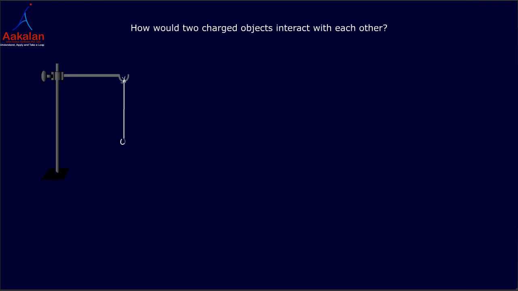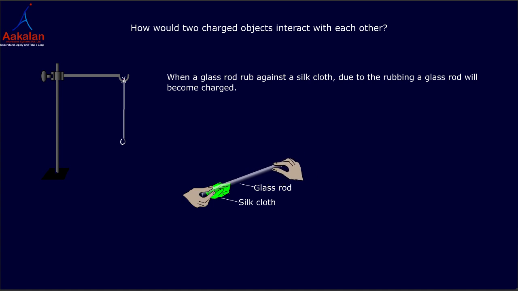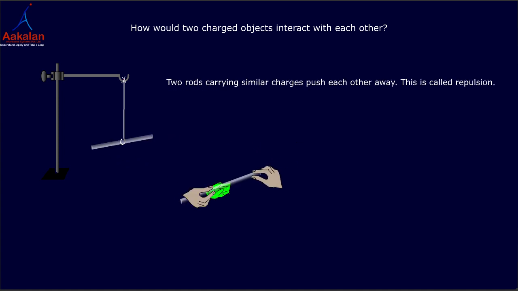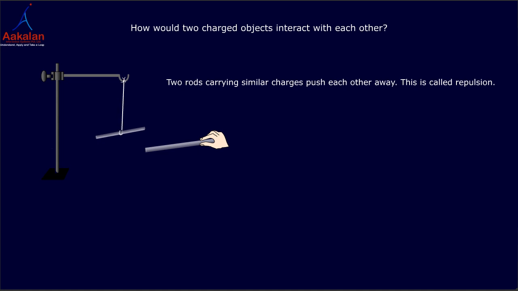How would two charged objects interact with each other? When a glass rod rubs against a silk cloth, due to the rubbing, the glass rod will become charged. Two rods carrying similar charges push each other away. This is called repulsion.